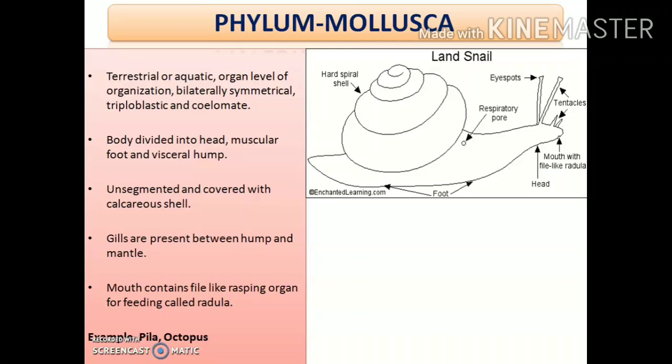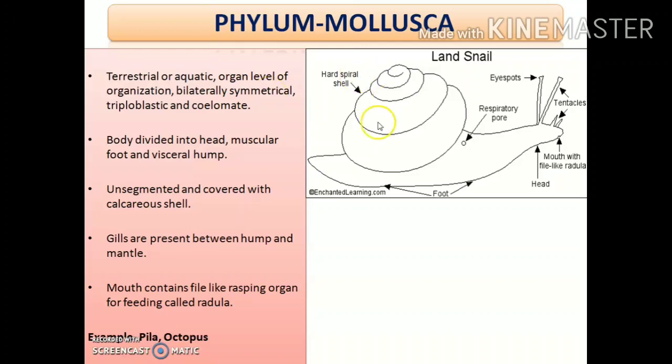Also, the mantle secretes substances which help in the production of the shell. The shell is not present in all mollusks. In those mollusks where the shell is present, for example snails, the mantle secretes substances which help in the production of the shell. Clear?